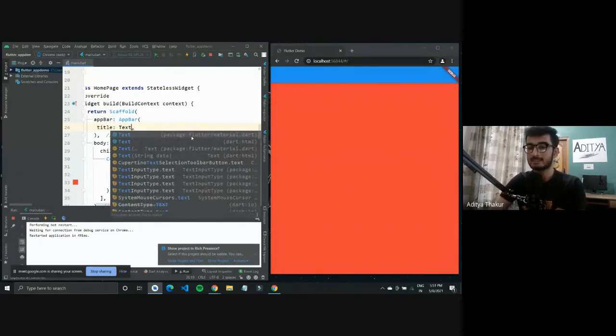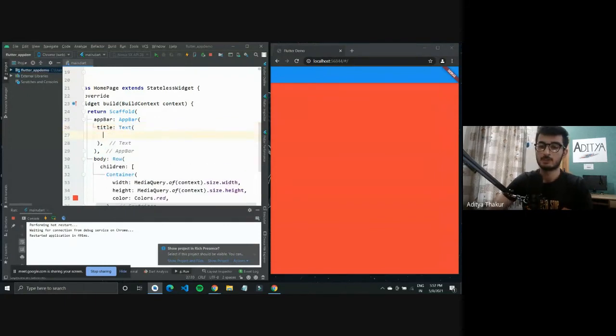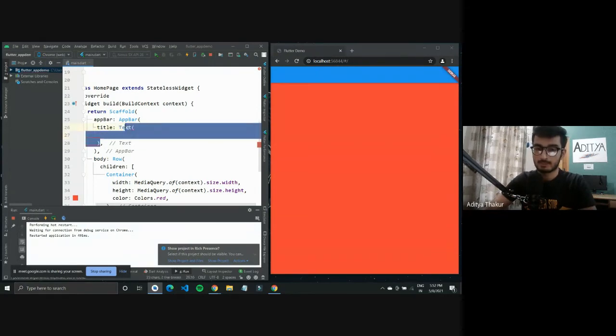Text is the widget that we use to put in text anywhere. So I'll just type in Text, put in the parentheses for the widget, and then I need to specify my string.